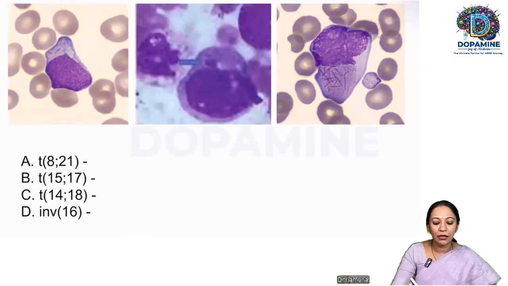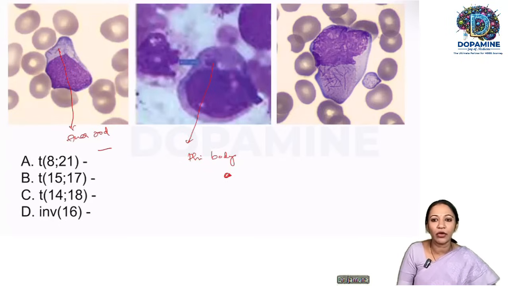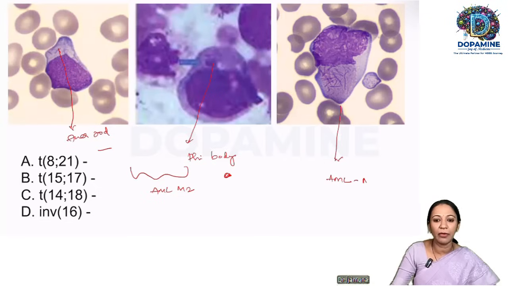Okay, again, much more. So what is this particular thing? So this is the Auer rod, which is very classically seen in AML M2. And this appearance, so this is a pi body, which is again, when it is round in shape, you call that as pi body. When it is linear, you call that as Auer rod. So these two classic signs are seen in AML M2. And this faggot cell, as we have discussed, is a characteristic feature of AML M3. Okay, so we'll move on to the next question.